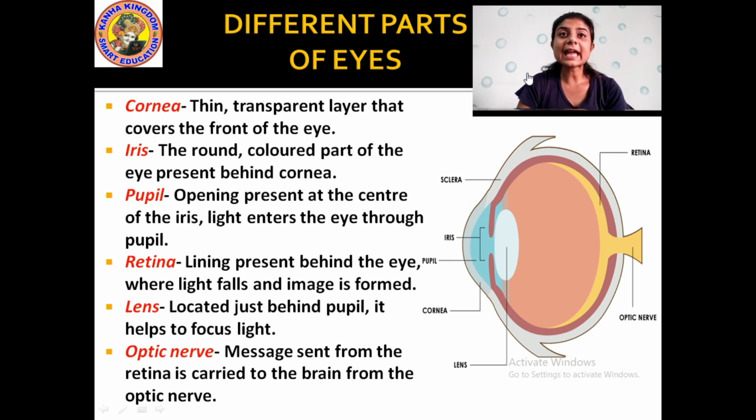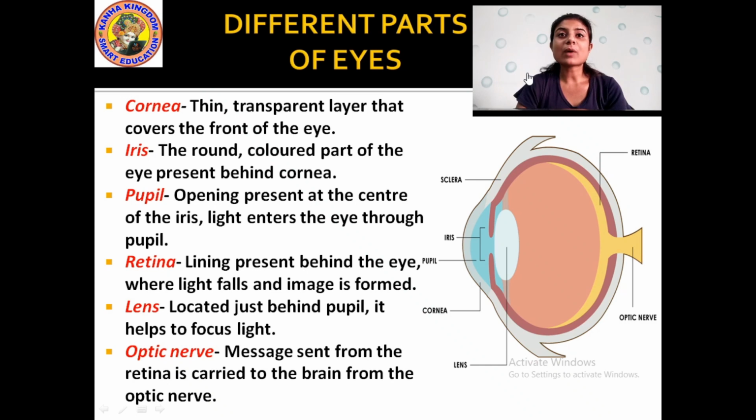Okay? Then pupil. What is the pupil? The opening present at the center of the iris. Light enters the eye through the pupil. In this big round ball of the eye, there is a small ball inside the iris. That is the pupil. The light enters through the pupil and gets sent to the nerve, and then the picture is formed. Then our brain recognizes what we are looking at or seeing.